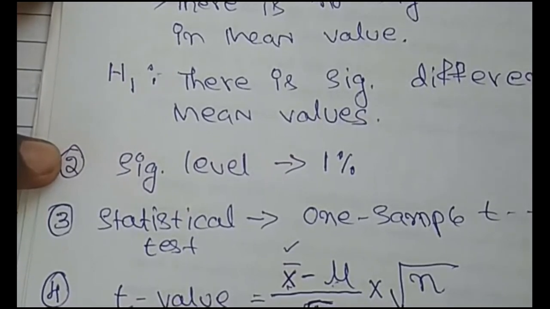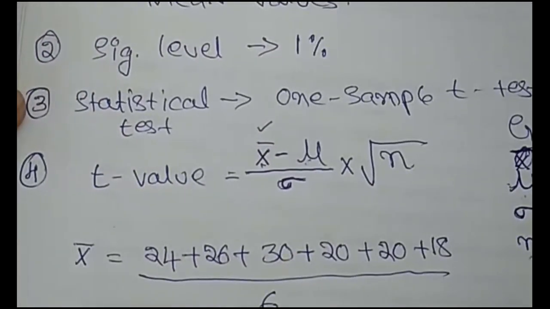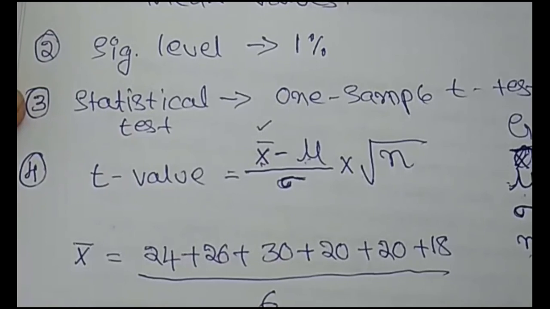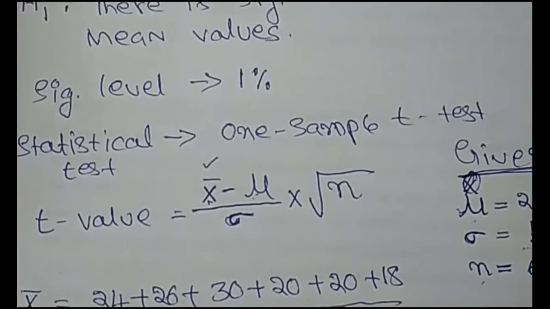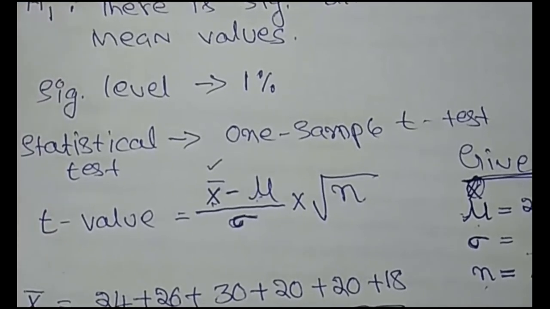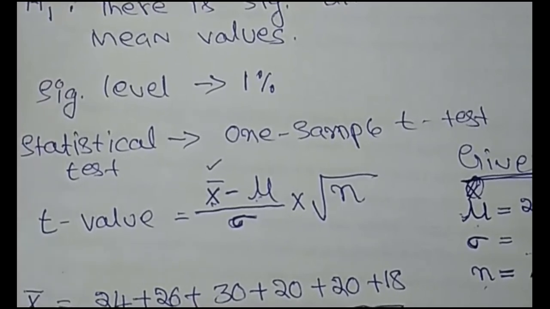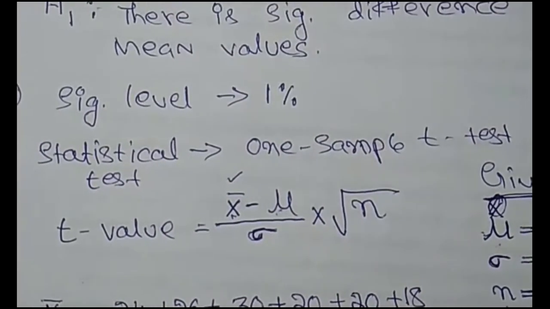We have to test at 1%. The third is the statistical test, choosing the appropriate statistical tool. In the question, only one sample is given and they ask to compare the mean between the sample and the standard value. So there is only one statistical tool left, that is the one sample t-test. So we choose the one sample t-test.